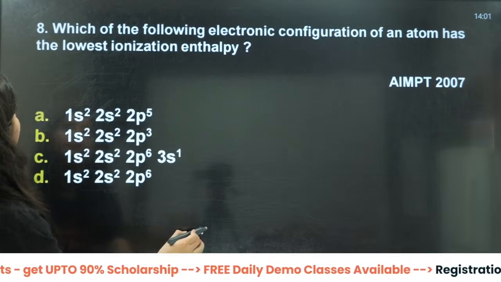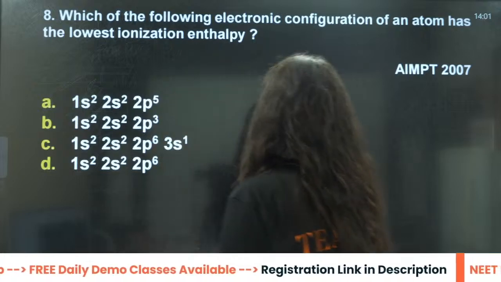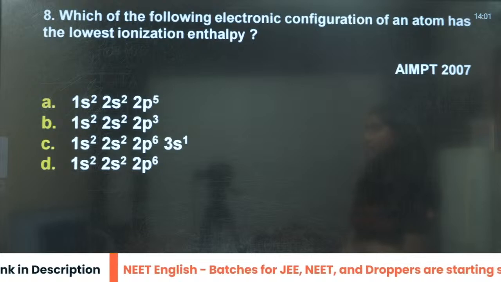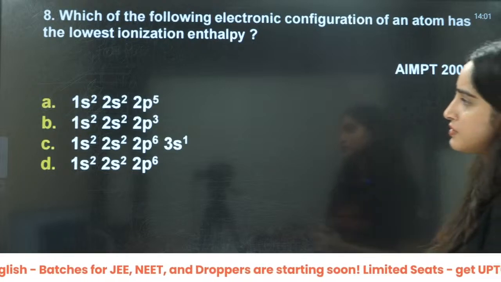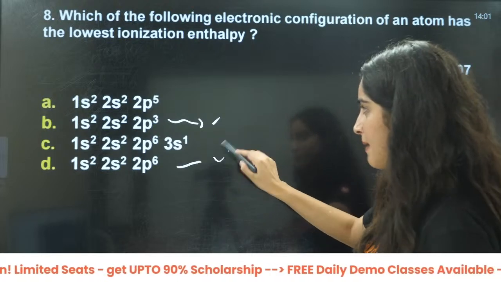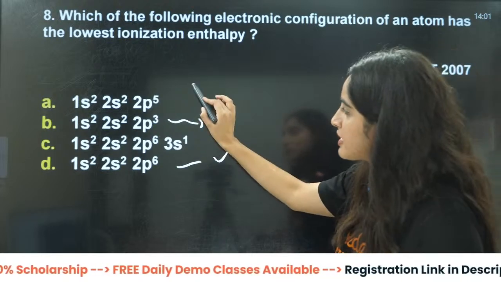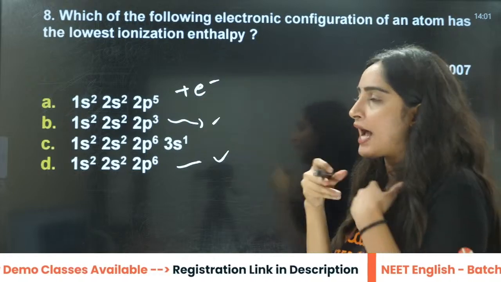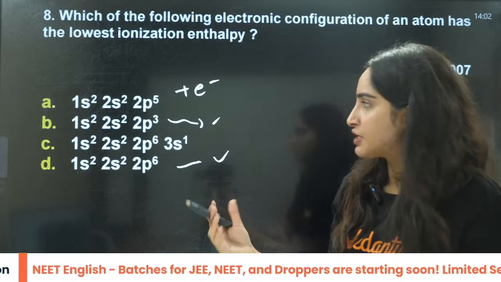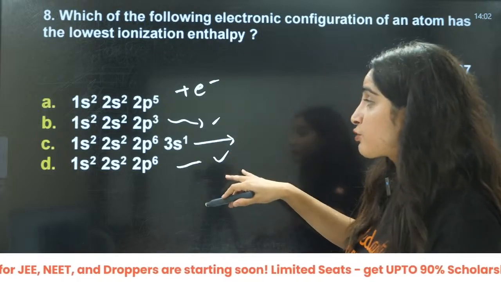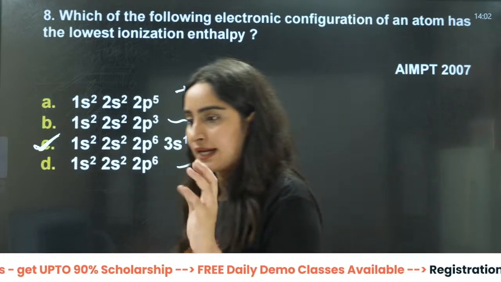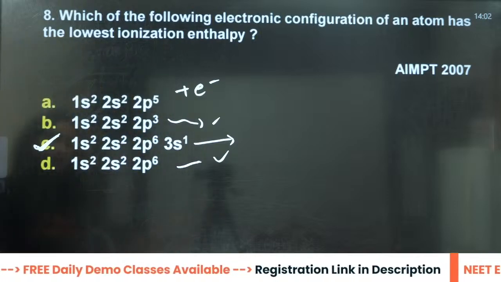Then what about this one? Which of the following electronic configurations of an atom has the lowest ionization energy? Lowest, that you can see from this: this is half filled, this will have maximum. This is fully filled, maximum, too much, right? This wants to gain one electron. It is like, why would I lose one electron? If I gain one electron, I will have a fully filled configuration. This is saying if I lose one electron, then I will have a fully filled configuration. So I want to lose. Okay, so C is the correct answer here.